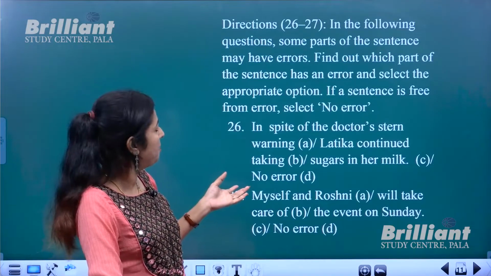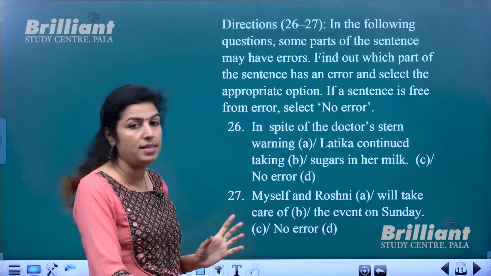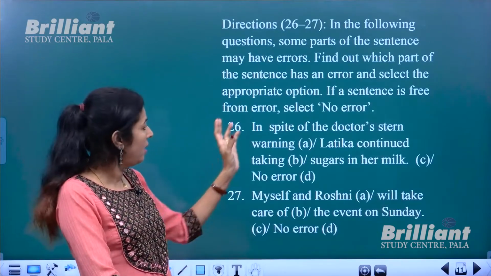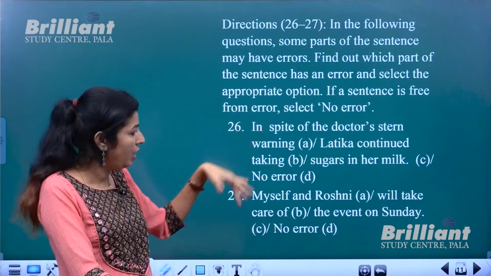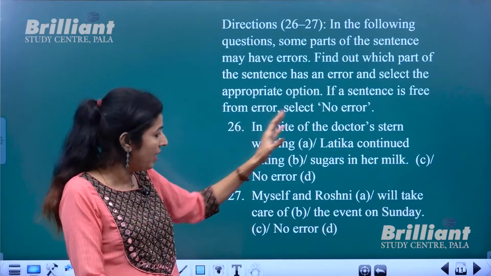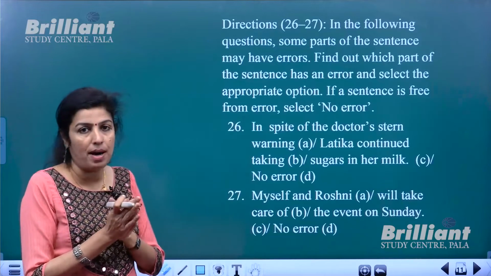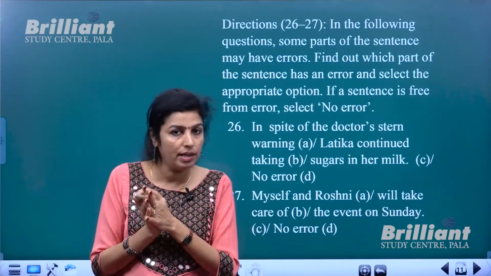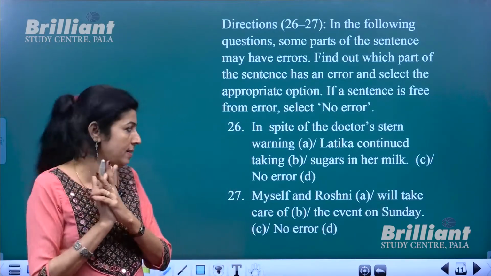Now next, we have 2 sentences on the board, and you need to find out if any of the parts has an error or not. That means these sentences are divided into different parts, and if any part has an error, that will be your answer. Okay.